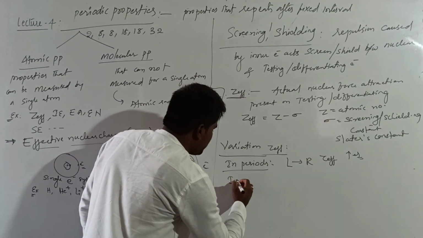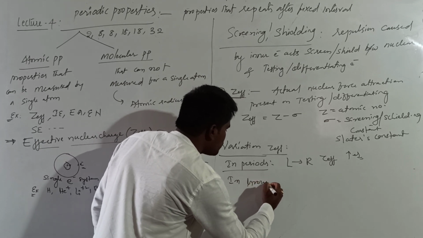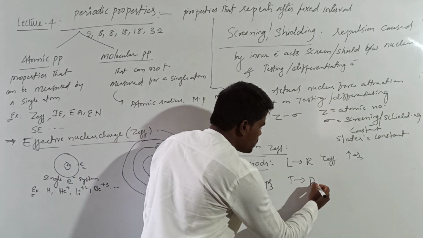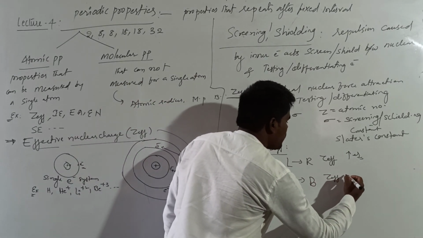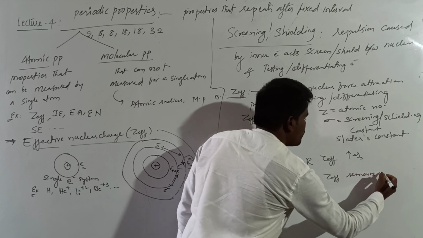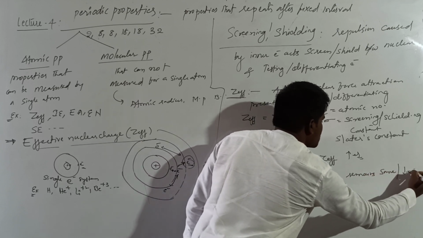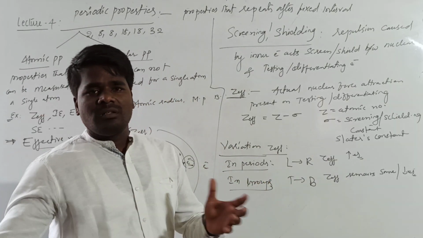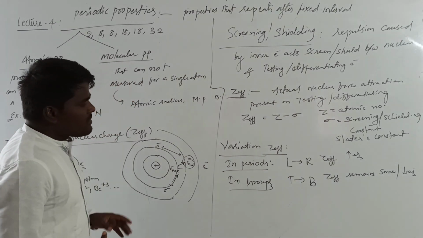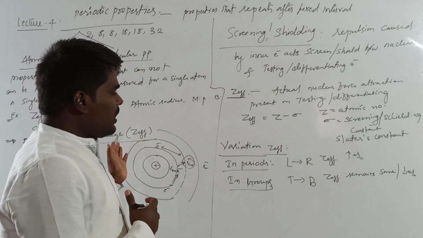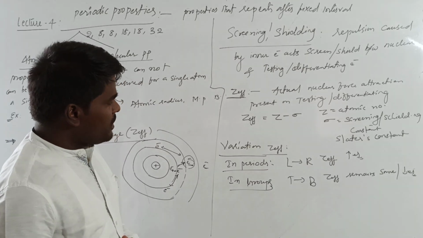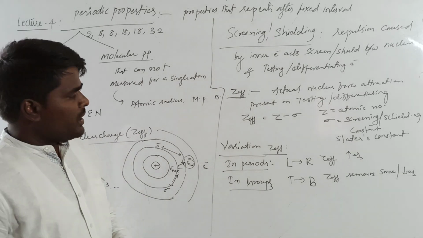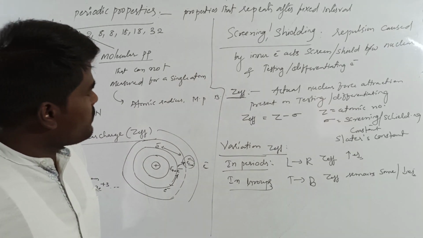And if you are talking about groups, top to bottom, Z effective will remain the same or decrease. Actually it remains the same, but as the size increases, the extent of attraction ultimately decreases. This is the variation of the Z effective in periods and in groups. This is an important factor which we will repeatedly discuss in the description of other periodic properties. Hope it is clear so far.